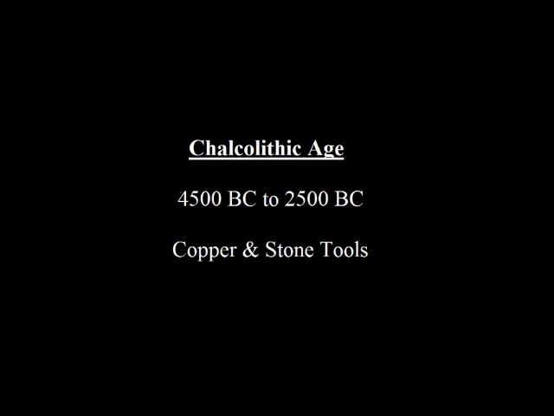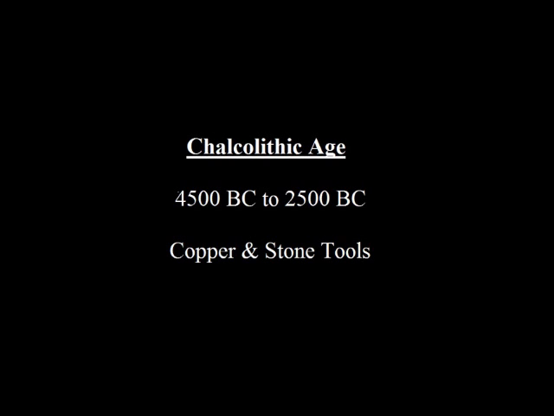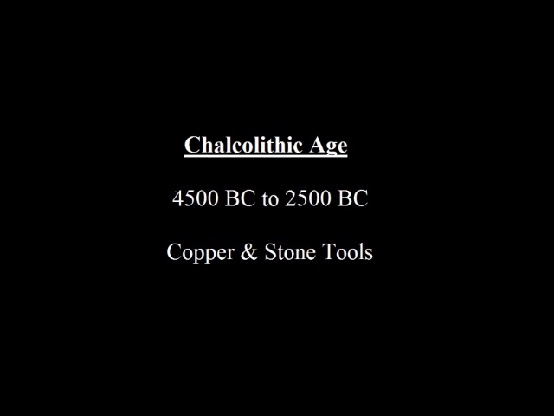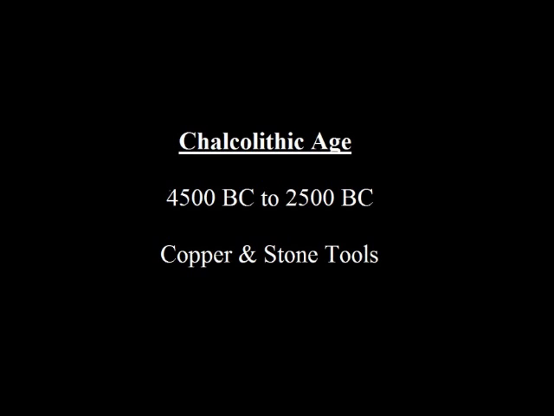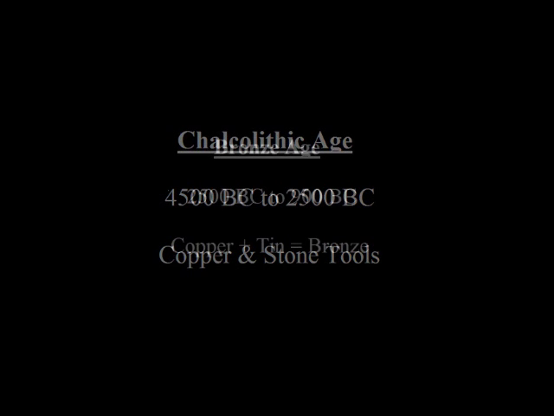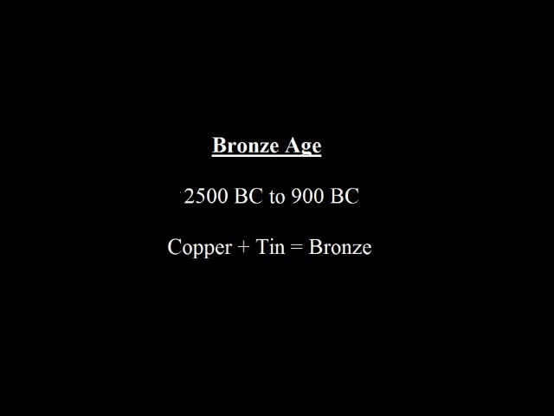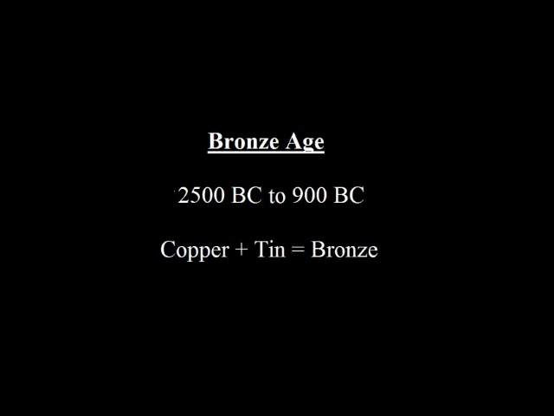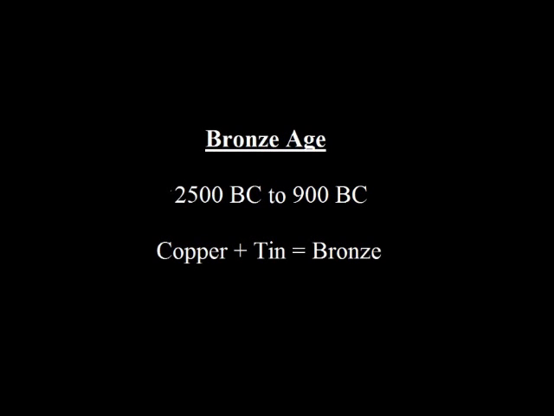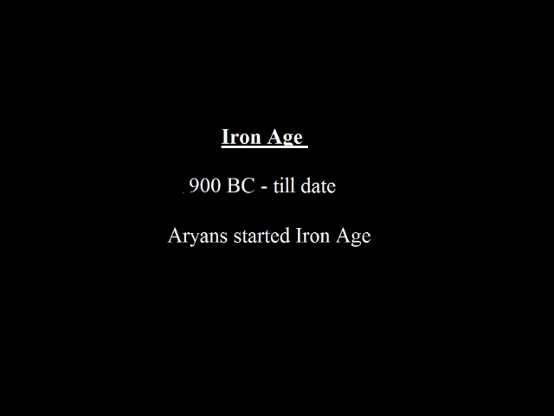Coming to the metallic ages, up to here regarding the Stone Ages, don't worry about the dates. From the metallic ages onwards, you have to remember that the Chalcolithic age was from 4500 BC to 2500 BC. In this period, both copper and stone were used, so the name Chalcolithic age. The Bronze Age was from 2500 BC to 900 BC. In this period, bronze was mostly used. Bronze is an alloy of copper and tin.